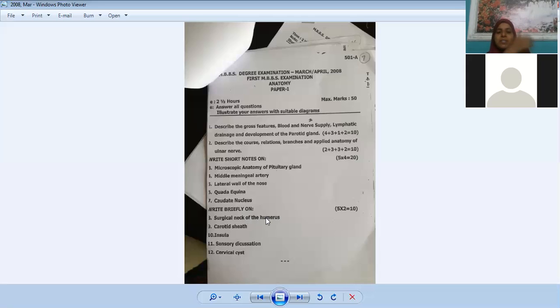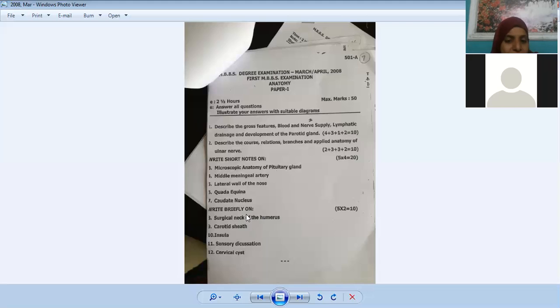Axillary nerve supplies which muscle's contraction? Deltoid. So the deltoid is paralyzed. The skin in the lower area of the deltoid also becomes senseless because it gives sensory distribution to this area. That is the regimental badge area. The person will not be able to do overhead abduction up to 90 degrees because of the damage.